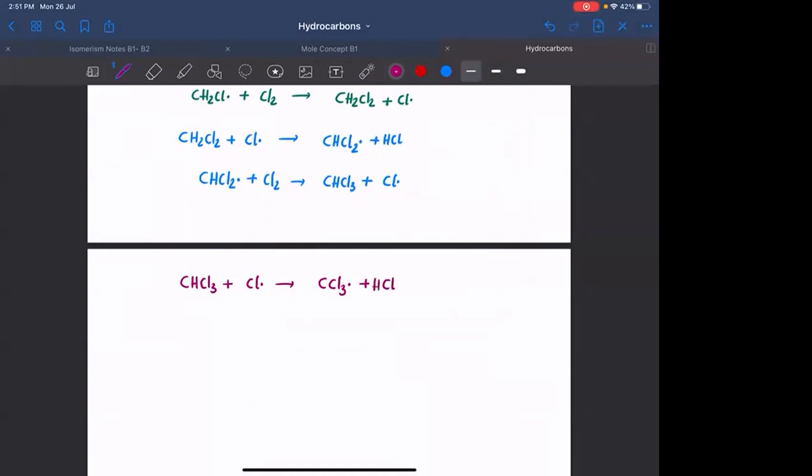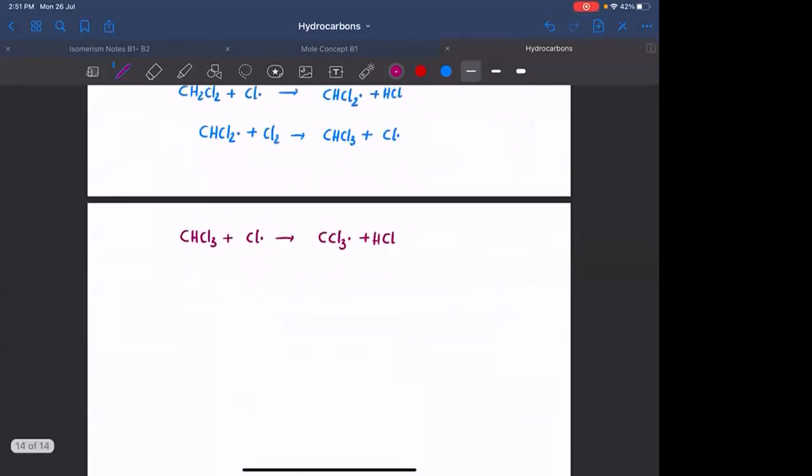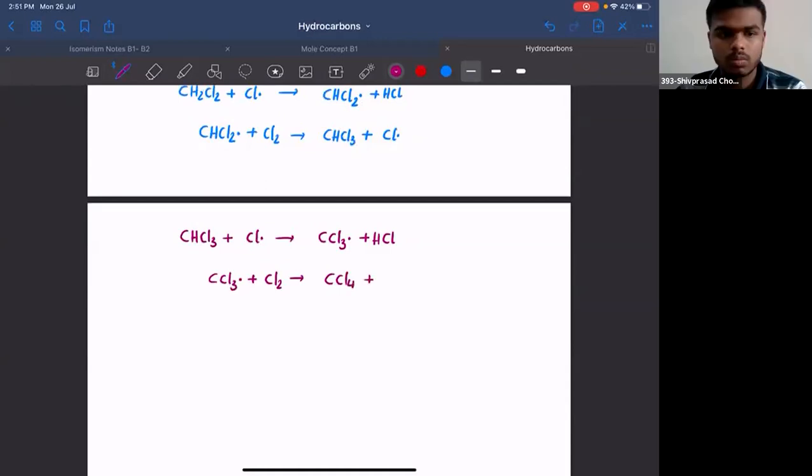Any doubt? This CCl3 free radical will ultimately combine with another Cl2 molecule to form CCl4 plus Cl free radical.